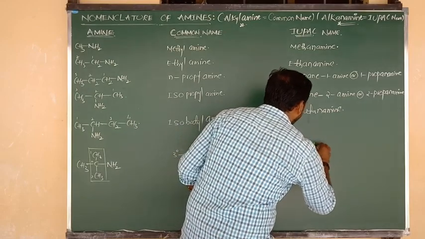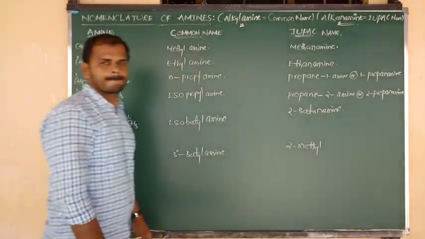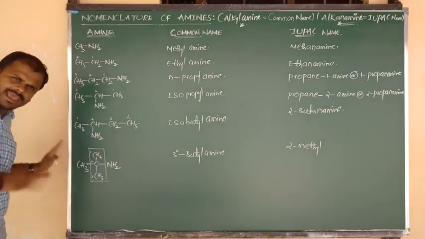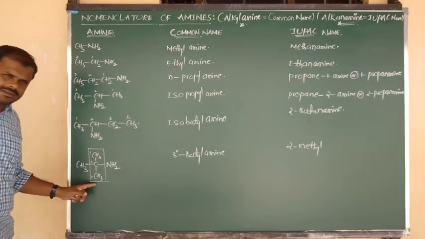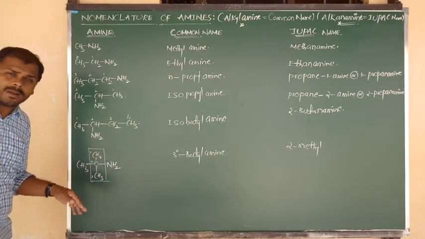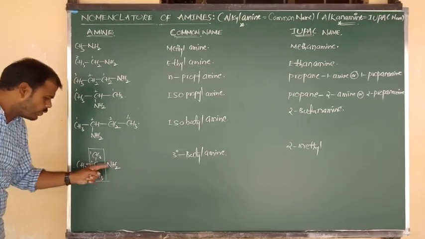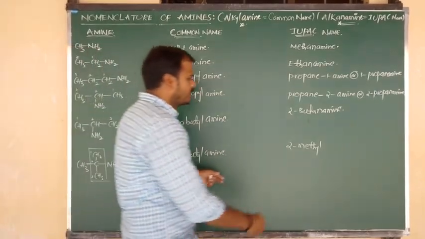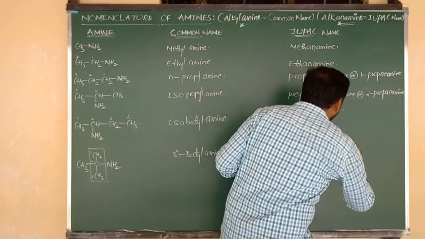It is nothing but 2-methyl. The side chain is clear. The remaining 3 carbons are there: propane-2-amine, and also the short name 2-propanamine. So 2-methyl-2-propanamine.